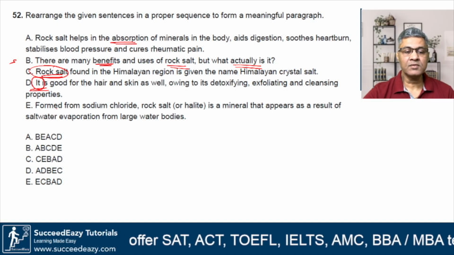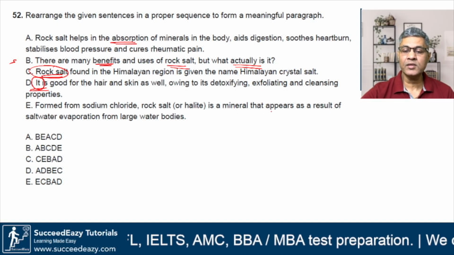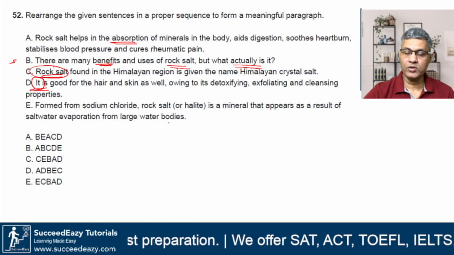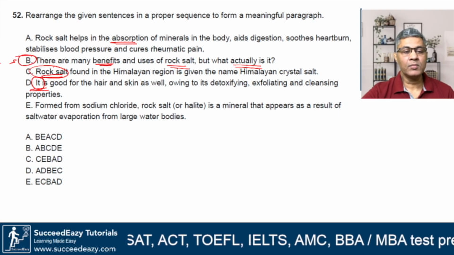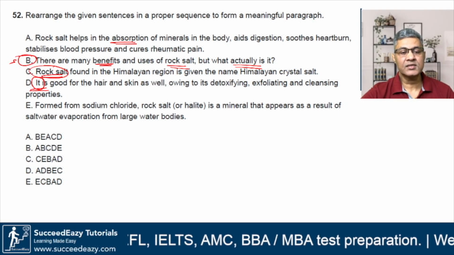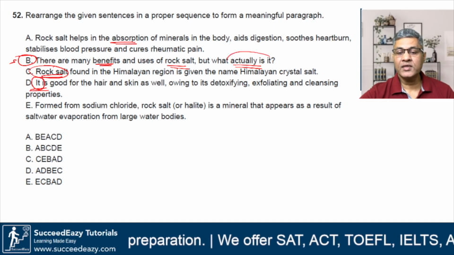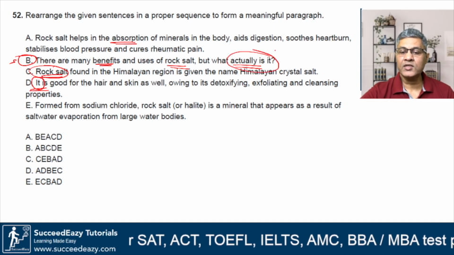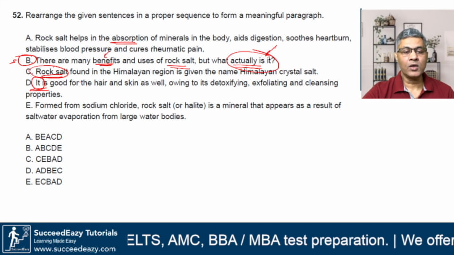Now the last statement, E: formed from sodium chloride. Rock salt or halite is a mineral that appears as a result of salt water evaporation from large water bodies. Now, which should be our starting point? So I know that B cannot be my starting point. Since it is talking about there are many benefits and uses of rock salt and what actually is it, the clue lies here. What actually is it should follow the benefits. Okay, so what are the benefits?